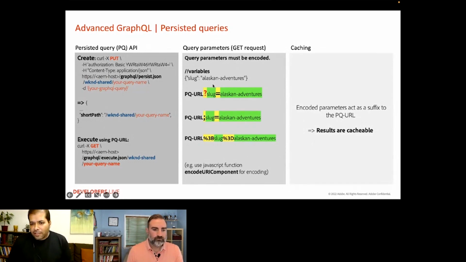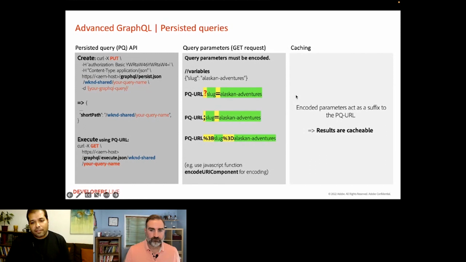The additional flexibility comes with the ability to pass parameters to a persisted query. For example, considering the last query that we discussed, we can pass the parameter slug via URL using a GET request. Normally, we use a question mark for passing parameters in a conventional GET request, but in the case of a persisted query, we use a semicolon to mark the start of the parameters and also as a separator for multiple parameters. Additionally, you should encode the whole parameter string. The encoding of parameters is currently required due to a slang issue, and we are working on improving that.